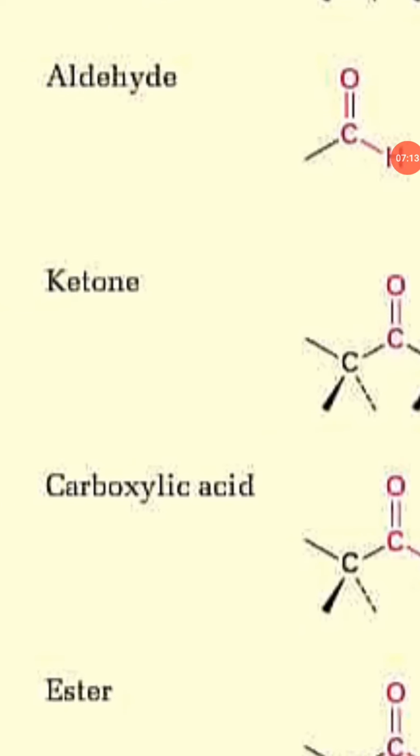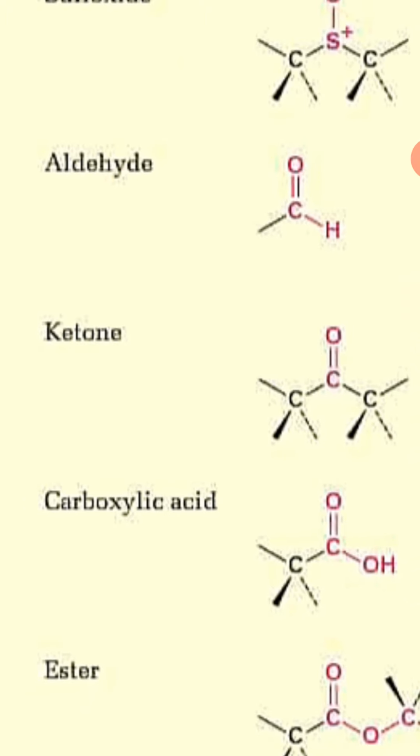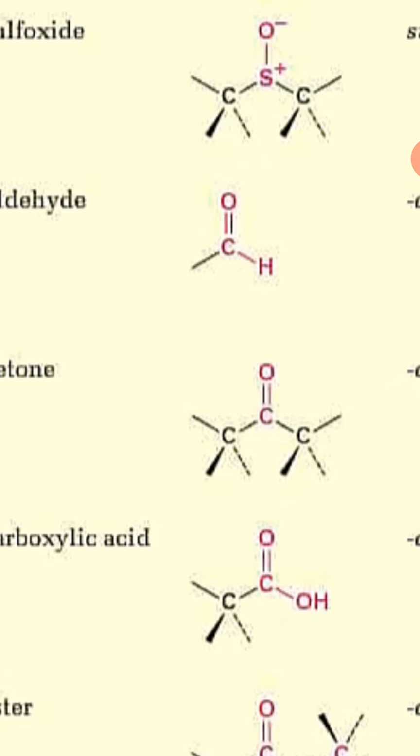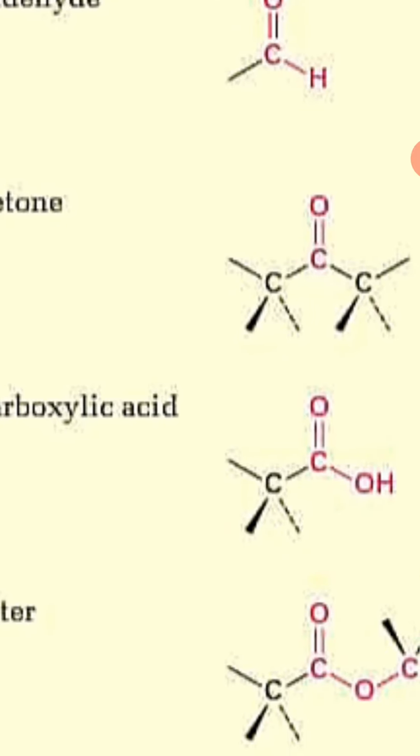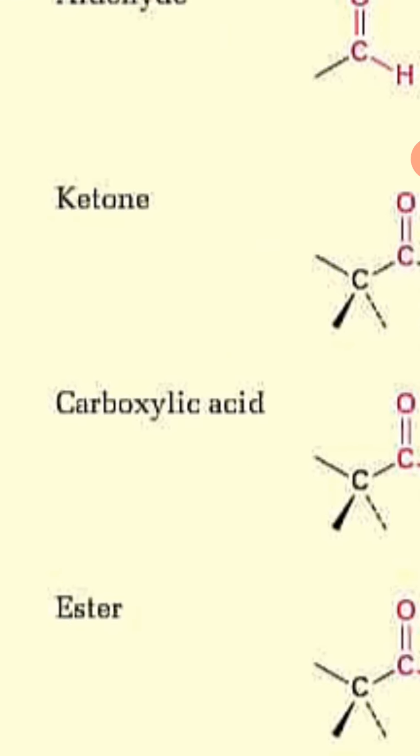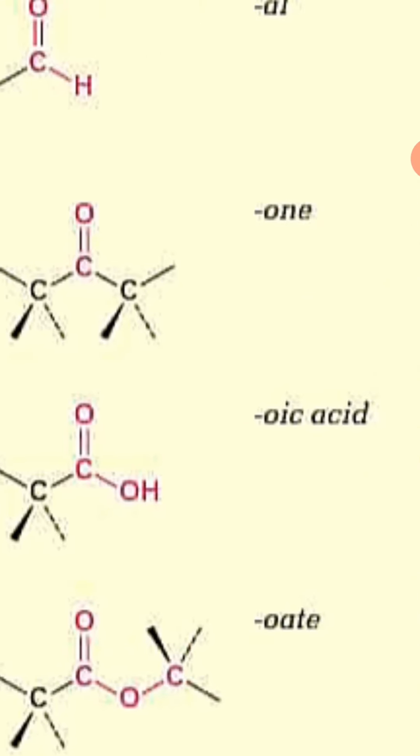However, the other one, ketones, are usually included in the same chapter, aldehydes and ketones. They are also similar, but on both sides there is an R group. These are carbonyl compounds. C double bond O is called carbonyl. This group is called carbonyl. Whenever carbonyl has hydrogen on one side, this is called an aldehyde. However, when the carbonyl contains an R group on both sides, so this side is also carbon and this side is also carbon, then it would be called a ketone and the name ends in -one, like acetone and propanone, etc. you will see.